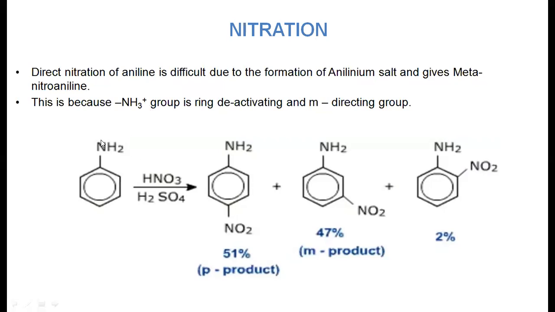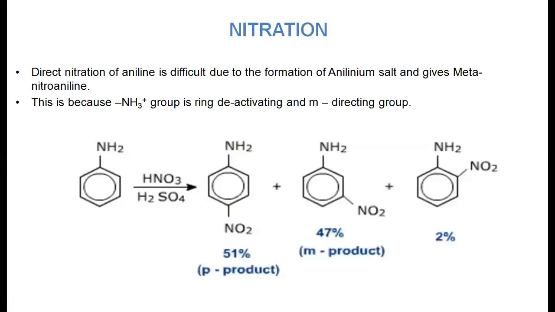In aniline, the nitrogen has a lone pair of electrons, so when it reacts with strong acids like HNO3 and H2SO4, H+ is produced. This H+ is taken by NH2, because nitrogen has a lone pair, and it produces the anilinium salt. In this anilinium salt, nitrogen has a plus charge.